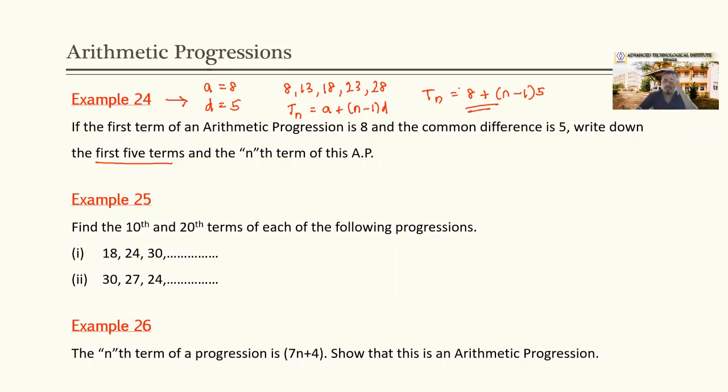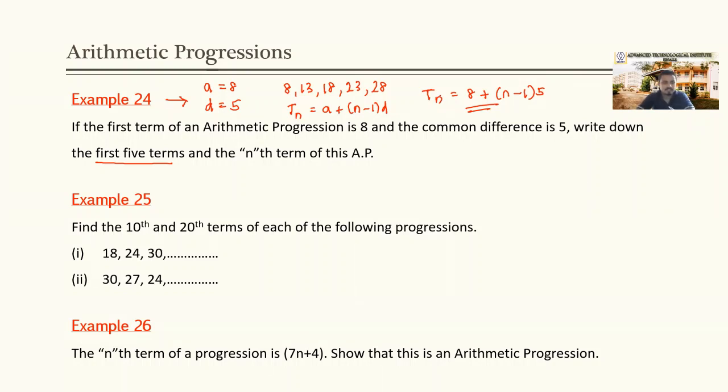Example 24. So we can take 5n minus 5. So we can again simplify this further. 8 minus 5, 3. 3 plus 5n. We can take 3 plus 5n as the answer. It's also correct. Right. That is example number 24.